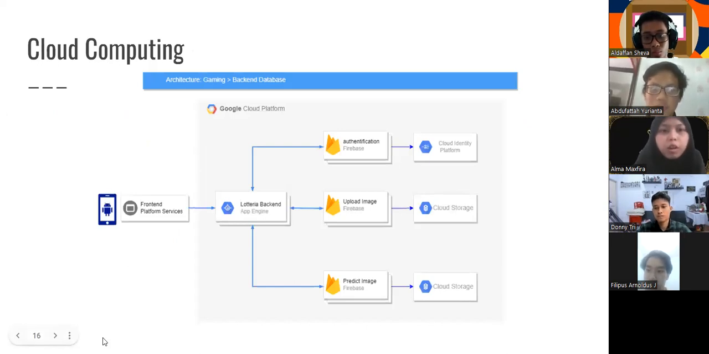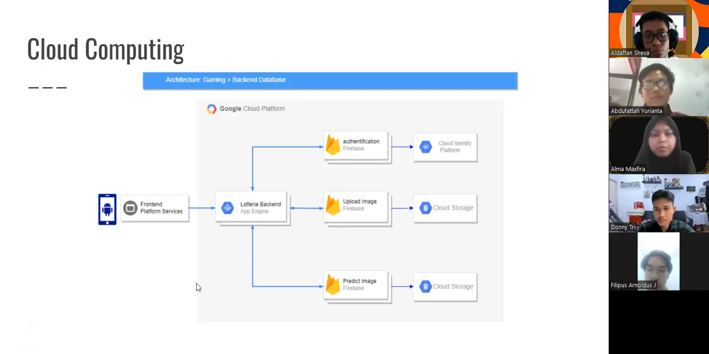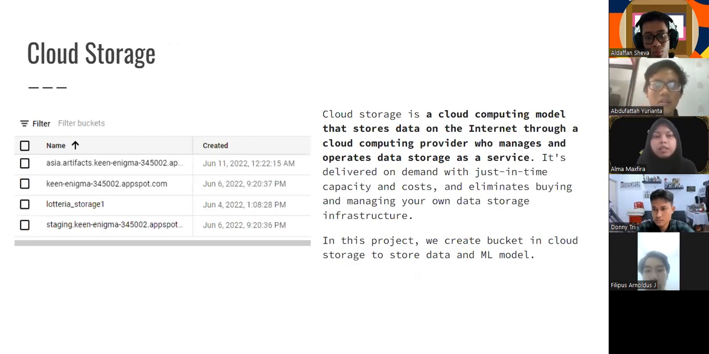Here's the Google Cloud Platform architecture for Project Rhoteria. We have mobile apps and a platform service, and then we use App Engine for the backend server. We provide 3 services consisting of authentication, upload images, and predict images. Next, for the resources that we use in this project, first is Cloud Storage to store data. In this project, we create a bucket in Cloud Storage to store data, images, and the ML model.